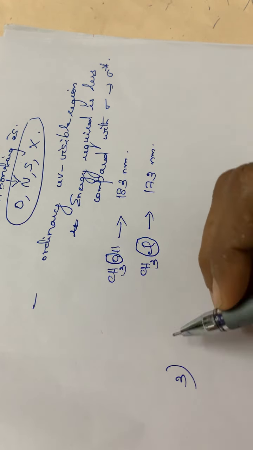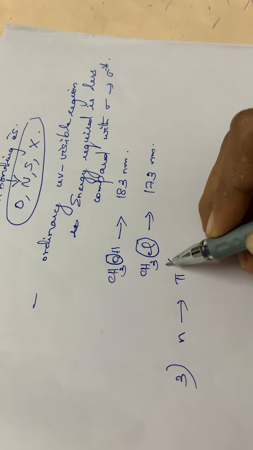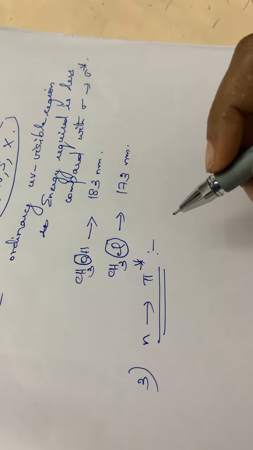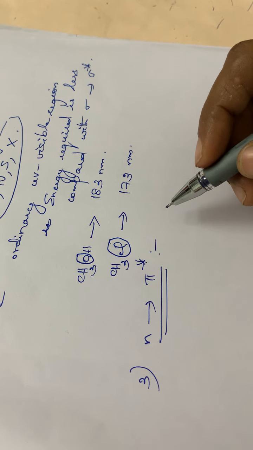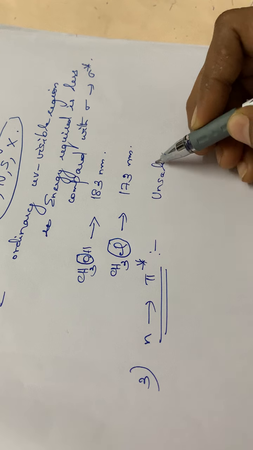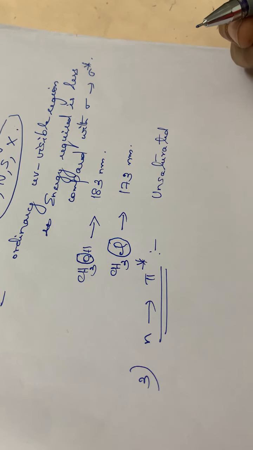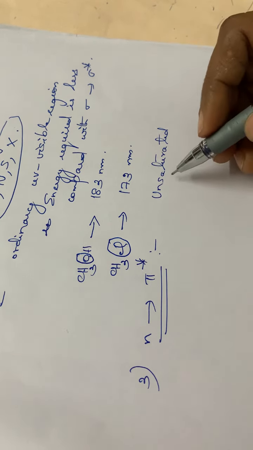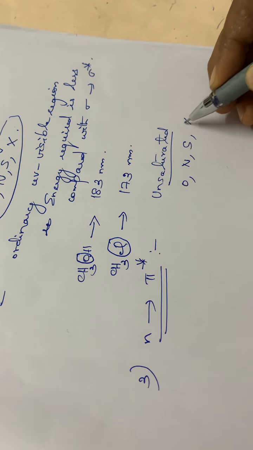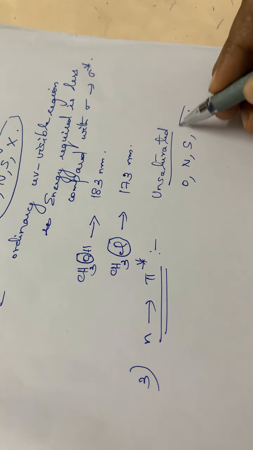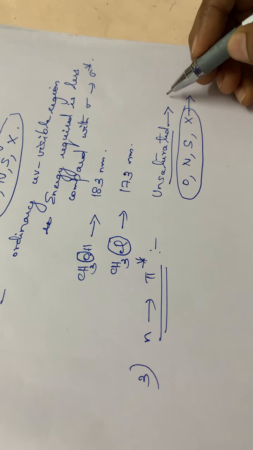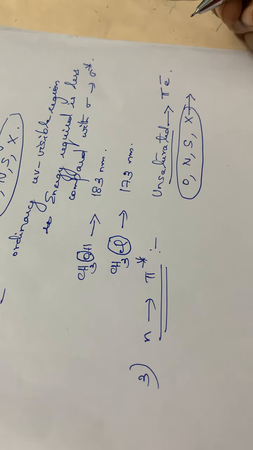Then the third one, that is the N to pi star transition. See here, in this N to pi star transition, again, unsaturated compounds should be there. This N to pi star transition will take place in the case of unsaturated compounds, and also they should have oxygen, nitrogen, sulfur, halogens, etc. That means they will have non-bonding electrons, and in the case of unsaturated compounds they will have pi electrons, isn't it?